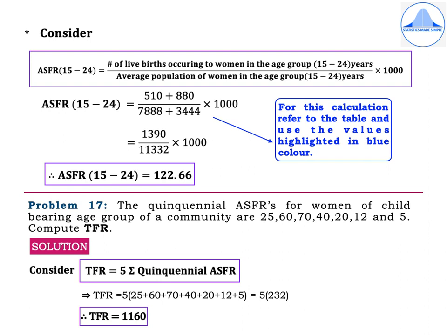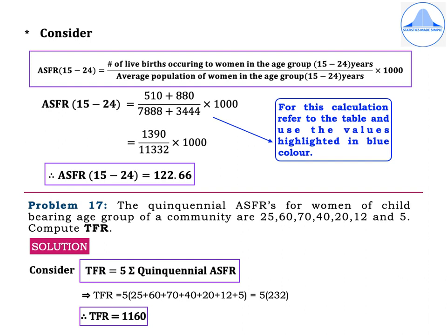Now let us go back to the table and then find the age group 15 to 24 years in it. So in the first column, I have highlighted the age groups 15 to 24 in an oval shape in blue color. So you have to take only the age groups 15 to 19 and 20 to 24, and now you see their corresponding female population, because we should take only women in that specific age group. So the two values are 7,888 and 3,444, which is also highlighted in a blue color oval.